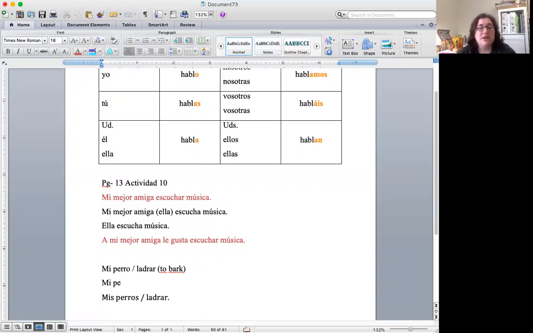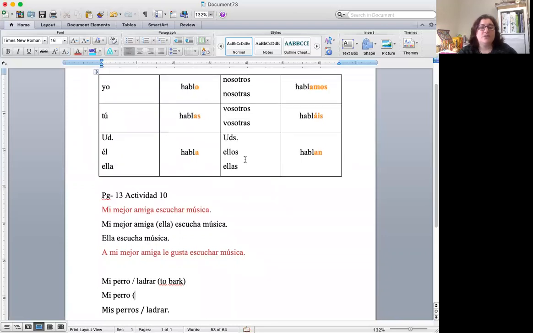So mi perro. Now, what personal pronoun would I choose for mi perro? Well, it's only one dog, so we're on this side. I am not my dog. I'm not talking to my dog. So that leaves us with él and ella. Is it a female dog or a male dog? Mi perro is a male dog, so this is él.